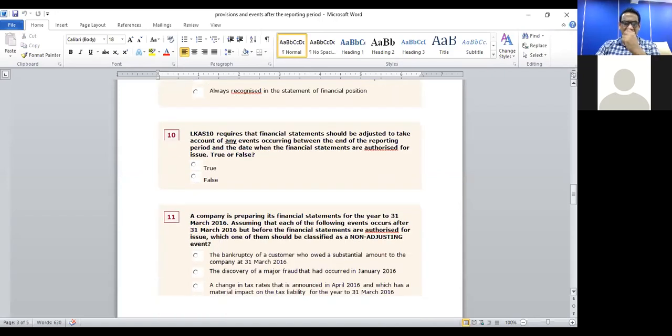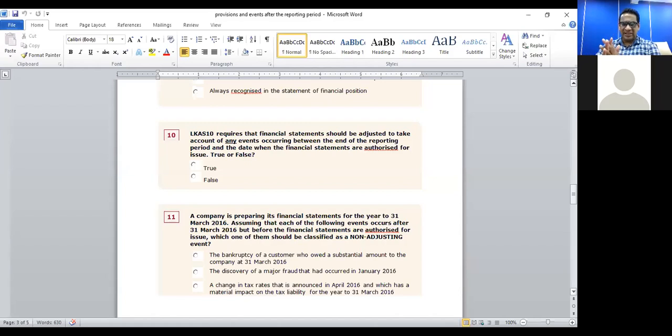Now we'll move into events after the reporting period. LKS 10 requires that financial statements should be adjusted to take account of any events occurring between the end of the reporting period and the date when the financial statements are authorized for issue. True or false? Is the statement correct? Any events? It was highlighted also. This word was highlighted in the question.